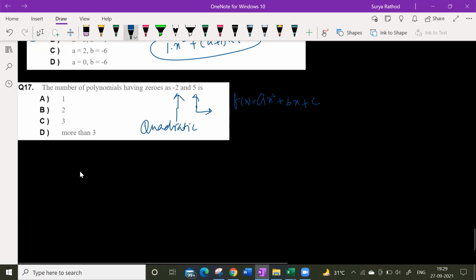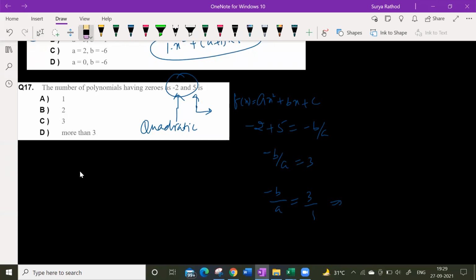So minus sum of the roots. What are the roots given? This one. So -2 plus 5 is equal to -b by a. So minus b by a is equal to 3. Yes or no? Minus b by a is equal to 3 by 1. So b is equal to minus 3, a is equal to 1.